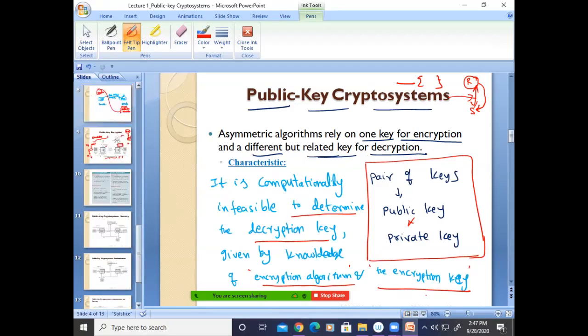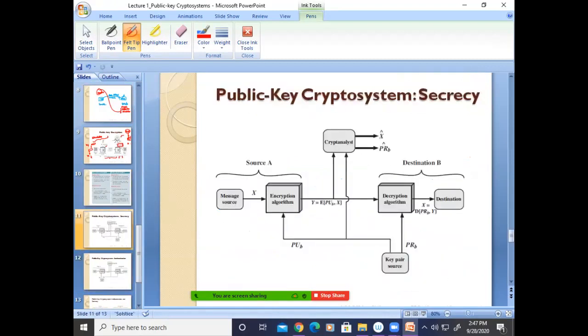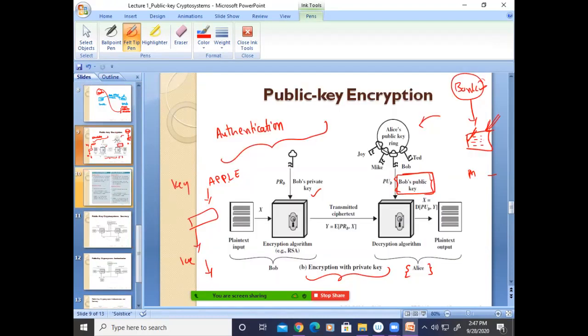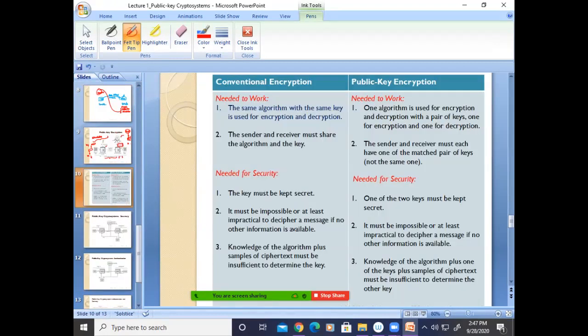Just relate the bank transactions. Very simple. So this is about the public key. This one, yeah. Encryption with a private key. Now, this is just a table which we already know.